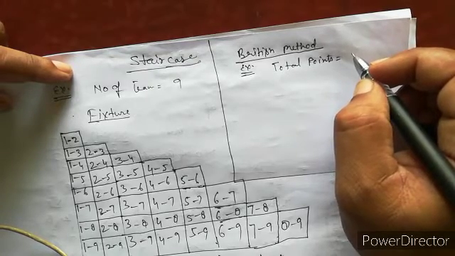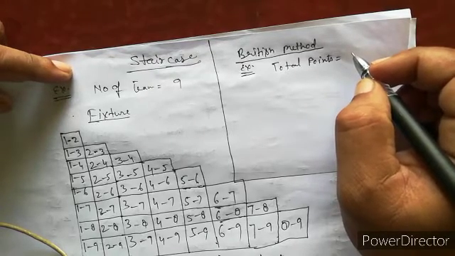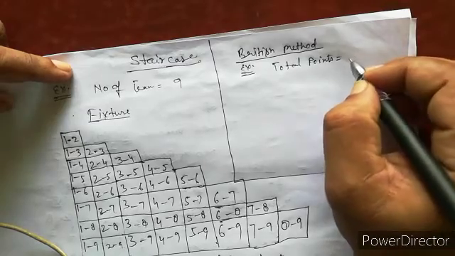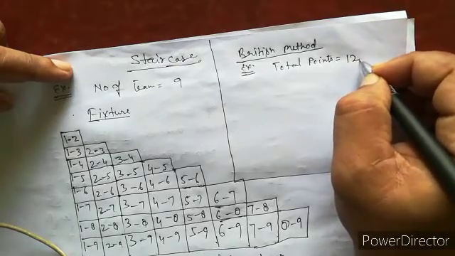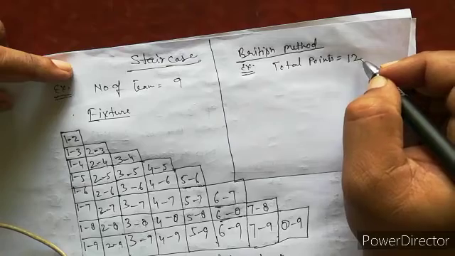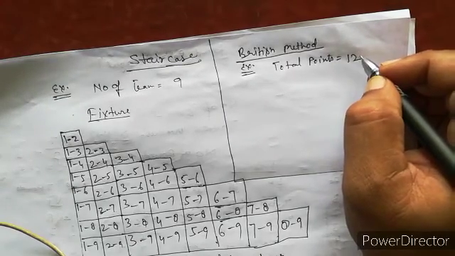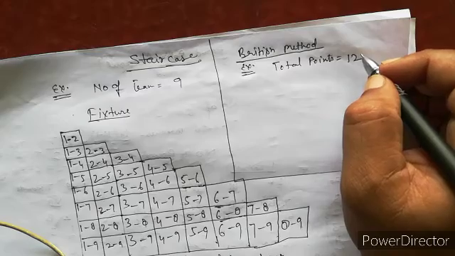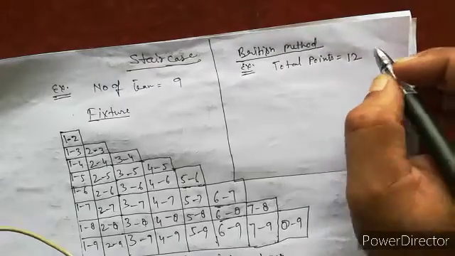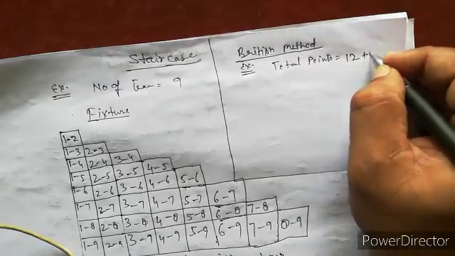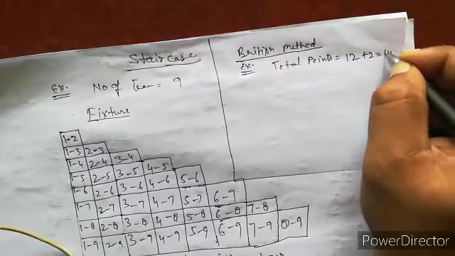So 2 points for each victory: 6 into 2, 12 points. And 2 matches remain draws. So total points 14.